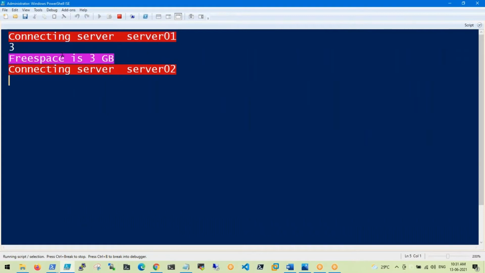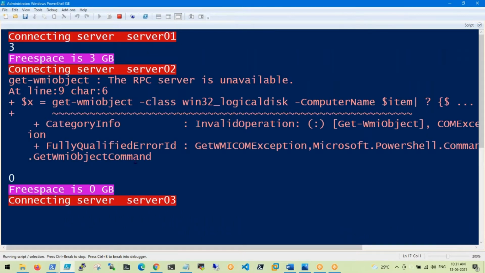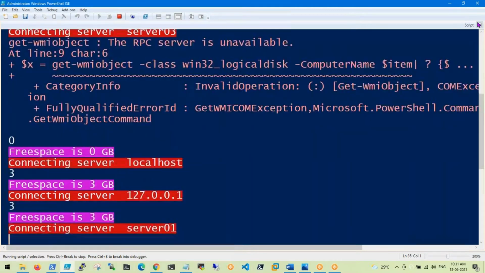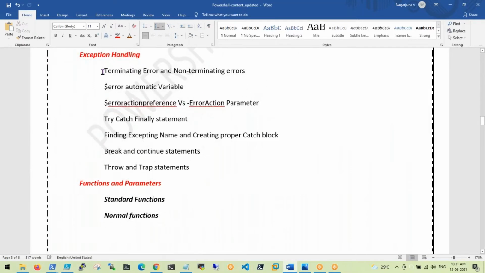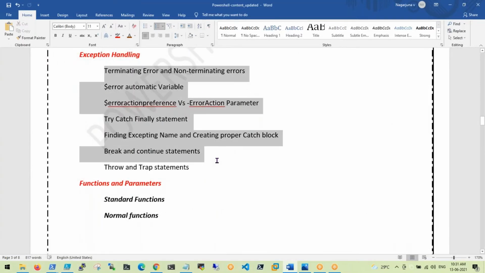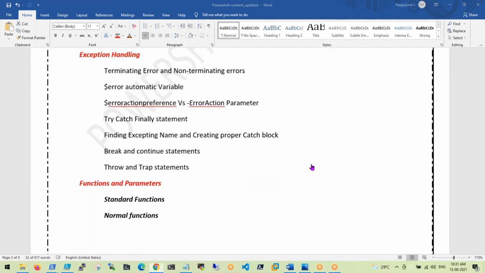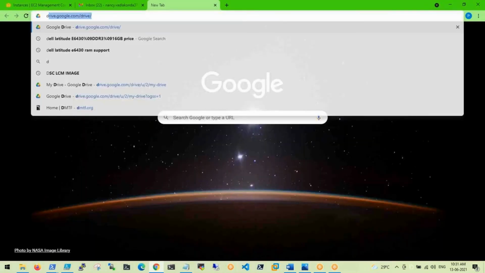Free space, connecting server 1, 3 GB; server 2 not there; server 3 not there. Server 1 is there, localhost is there. If the server is available, you will get the space in this manner. Automatically it will work. This is the loops concept, and you need to understand it. In real time we will 100% use this to find out about multiple servers. We will discuss those things here. You can consider this almost 7 sessions of concepts. Even without my words, you can understand it in the drive.